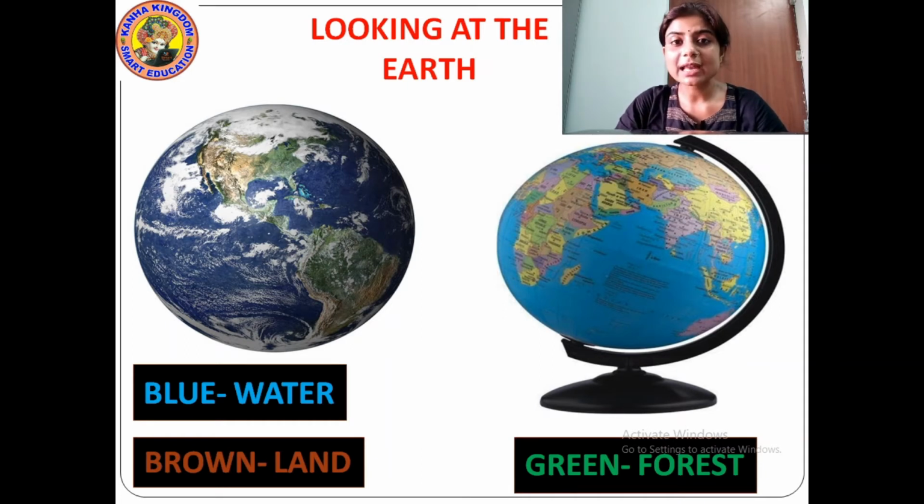Who was the Portuguese sailor who started his journey? The name of the Portuguese sailor was Ferdinand Magellan. F-E-R-D-I-N-A-N-D. M-A-G-E-L-L-A-N. Ferdinand Magellan was a Portuguese sailor who wanted to study whether the shape of the earth is round or flat. Why did he want to study? Because people in ancient times used to think that the shape of the earth is flat. That is why he wanted to study it.